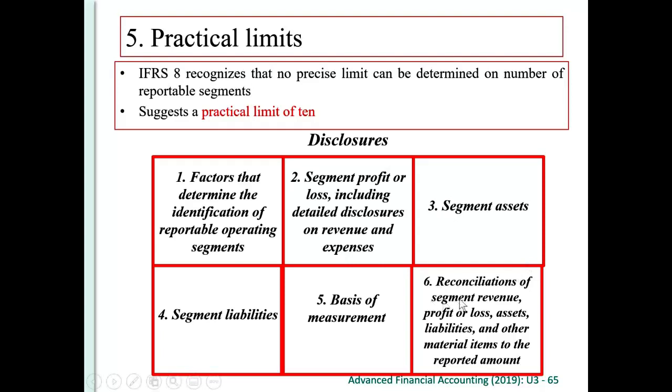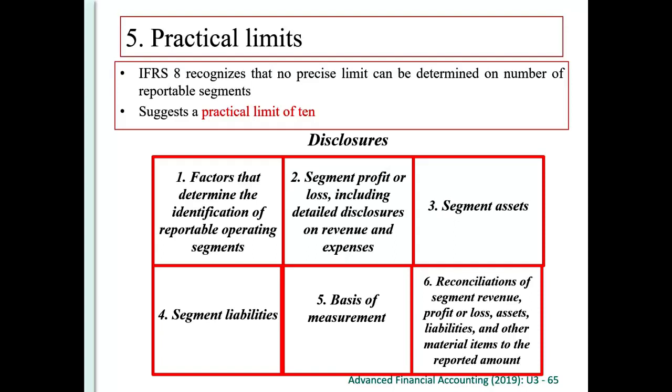And lastly, you have to add together the segment's revenue, segment's profit or loss, segment's assets, segment's liabilities, and any other significant items. You have to reconcile it with your consolidated amounts, right? Because the total of your segment results may not be the same as your consolidated financial statements.